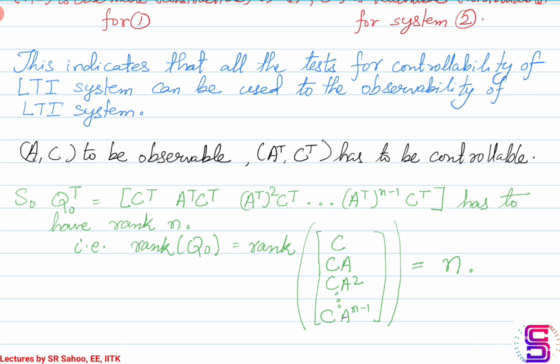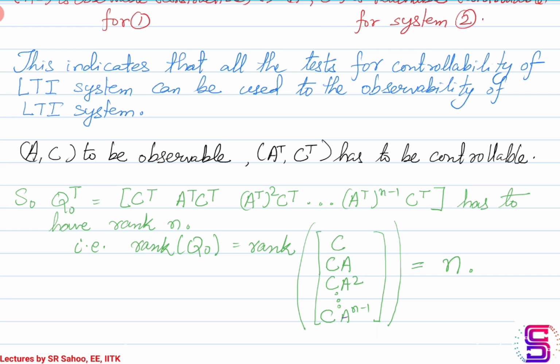Now for the pair A transpose C transpose to be controllable, this QO transpose has to have rank n. If it has rank n, then A transpose C transpose is controllable, which means the pair AC is observable. If QO transpose is rank deficient, that is the rank is less than n, then the AC pair will not be observable.